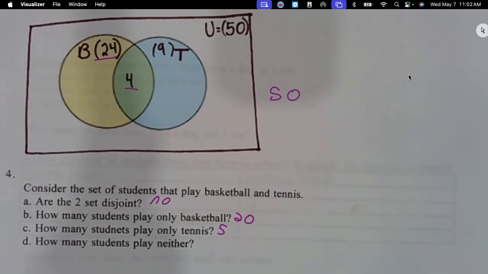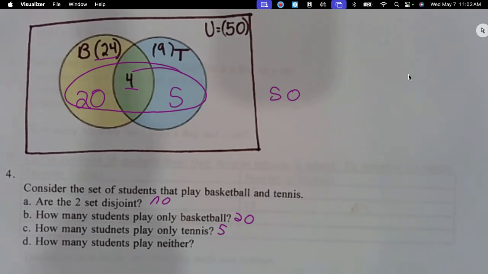So 50 minus 20 minus 25 minus 4? No, 50 minus 20 minus 5 minus 4. Look, what I would do is rewrite it: 20 here and then 5 here, and those are the ones I would subtract.